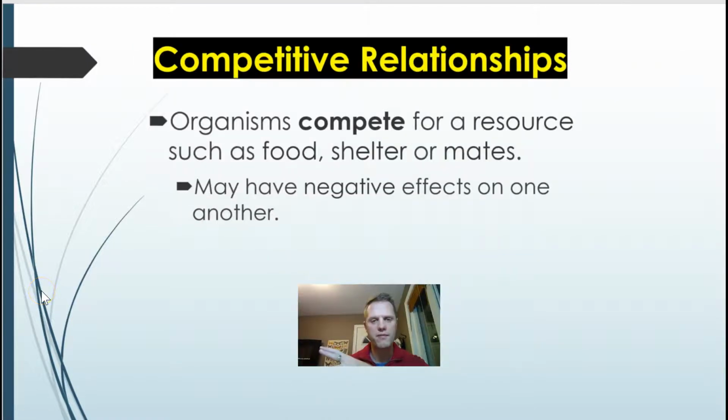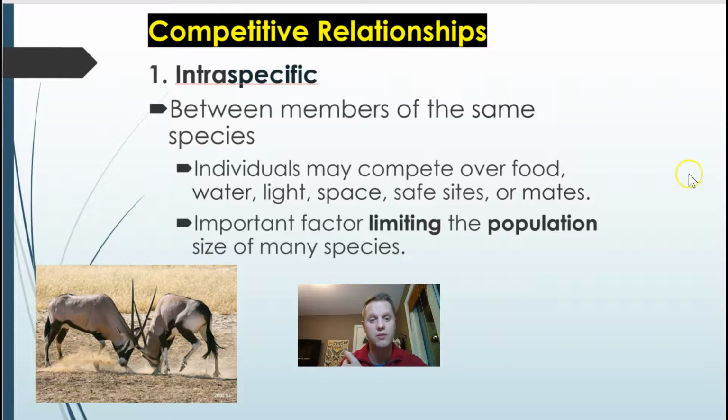A different type of biotic factor is competitive relationships. Organisms can compete with each other for resources such as food or shelter, or even mates if they're from the same species. And they may have negative effects on one another if there are too many organisms in an area. You can have two types: intraspecific, which is between members of the same species, and they can compete over food, water, light, space, safe sites, or mates. It's an important factor in limiting the population size of many species.